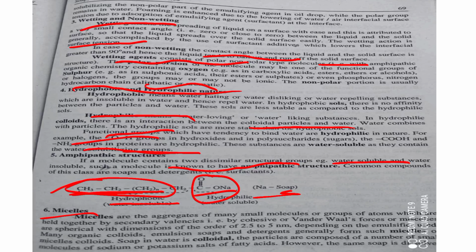Then the sixth one is micelles. Micelles are aggregates of many small molecules or groups of atoms, which are held together by secondary valencies, that is van der Waals forces. Micelles are spherical with dimension of the order of 2.5 or 5 nanometers, depending upon the emulsifying agent. Many organic colloidal emulsions, soaps and detergents generally form such micelles, or micellar colloids. Soap in water is colloidal, a salt of fatty acid.